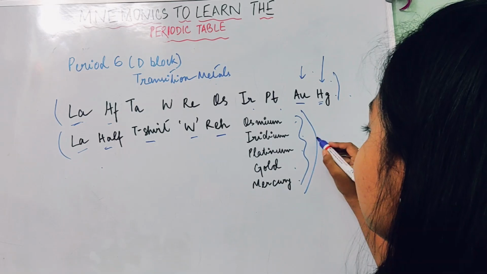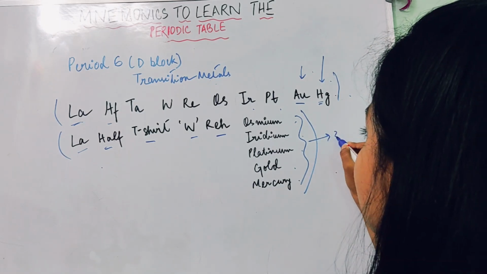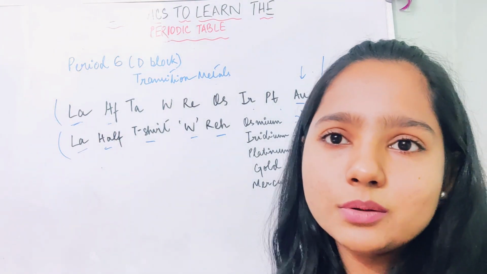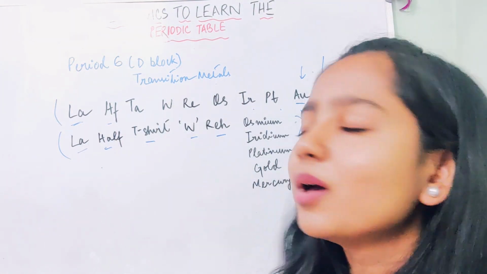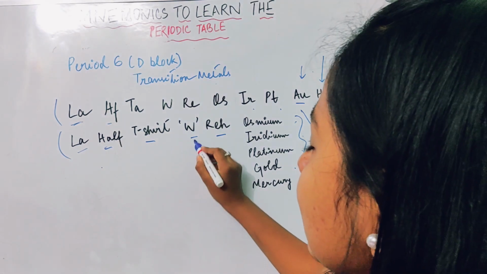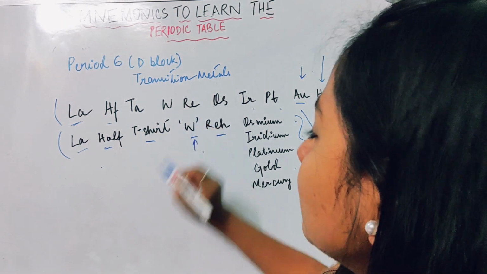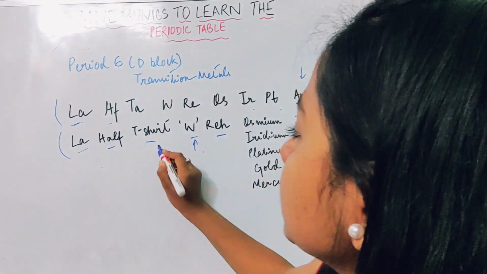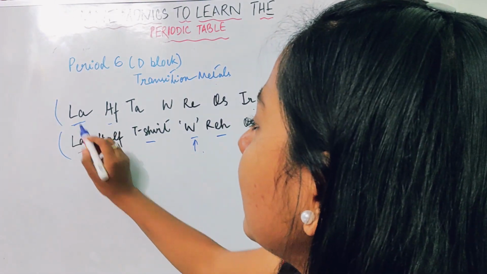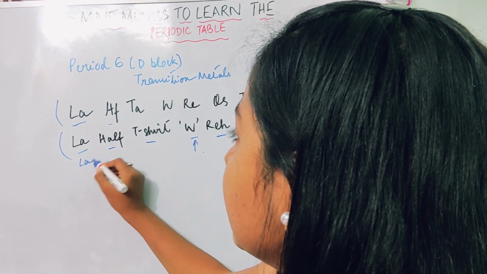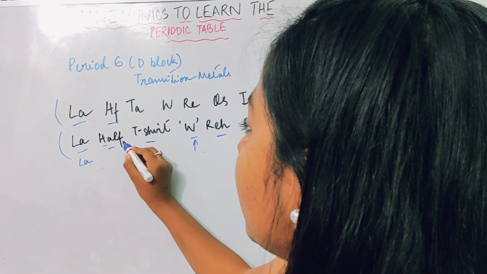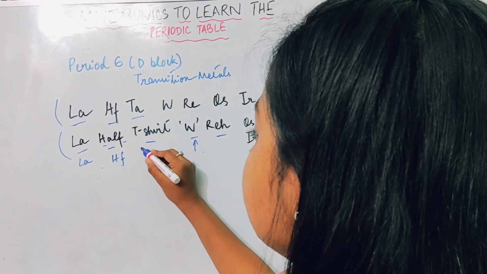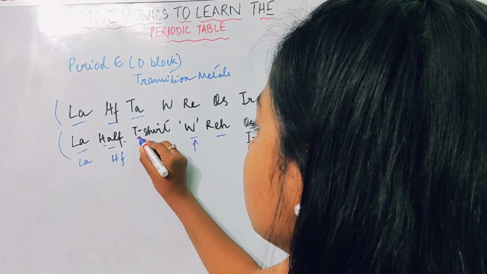Learn this part. I don't know the mnemonic for it; I just learned it, and my teacher didn't tell me any mnemonic. Okay, so there is this boy whose name is W, and someone is asking for a half T-shirt from him. So La is lanthanum. Hafnium stands for Hf. Ta, tantalum, stands for T-shirt.